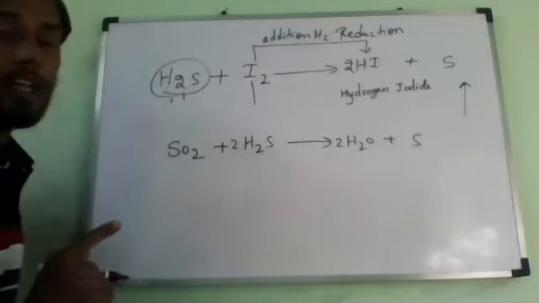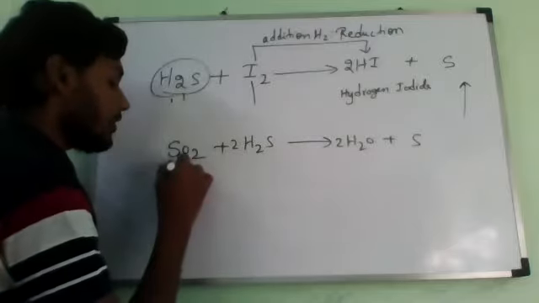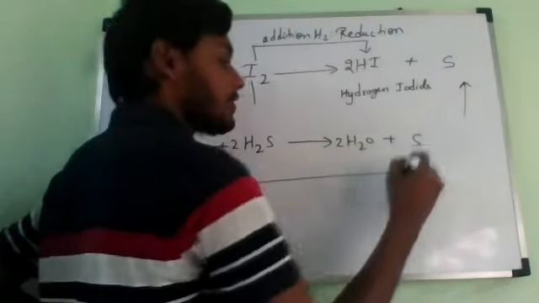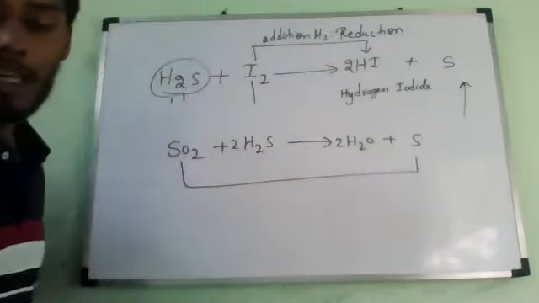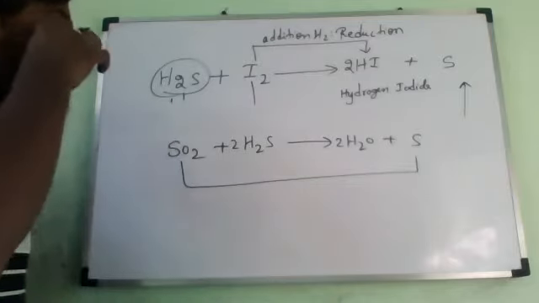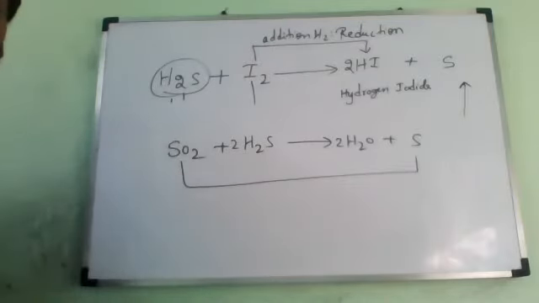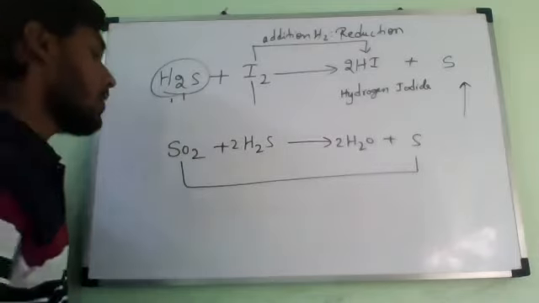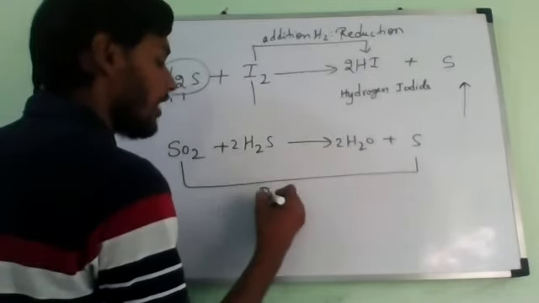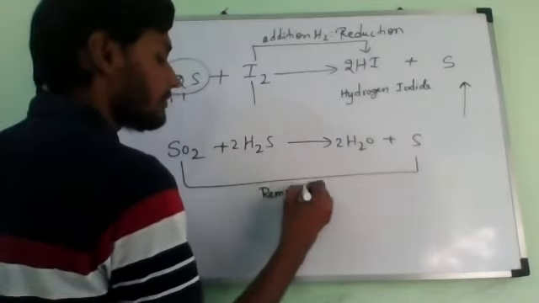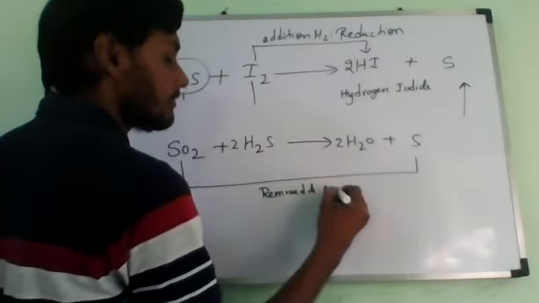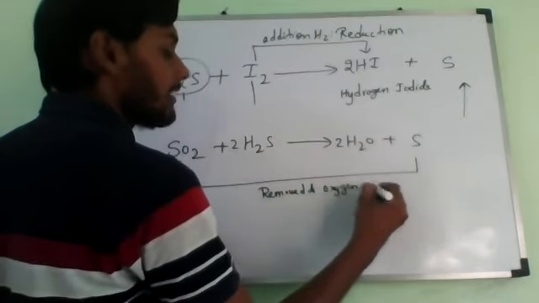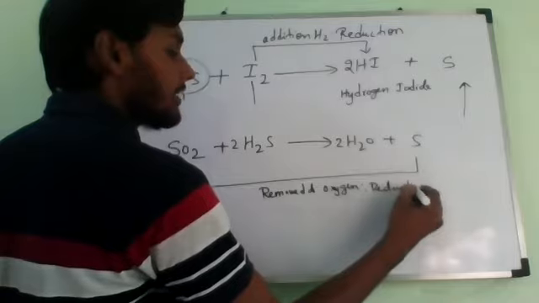SO2 is changing into sulfur. Oxygen is removed. Removal of oxygen, what should we call it? Reduction. Removal of oxygen is reduction.